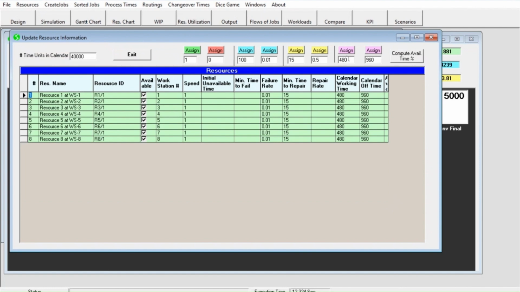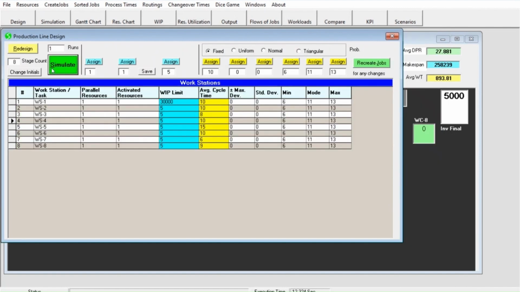Let's now increase the available time by 30 minutes for each resource. Let us simulate the same production with an increase in available time by 30 minutes.